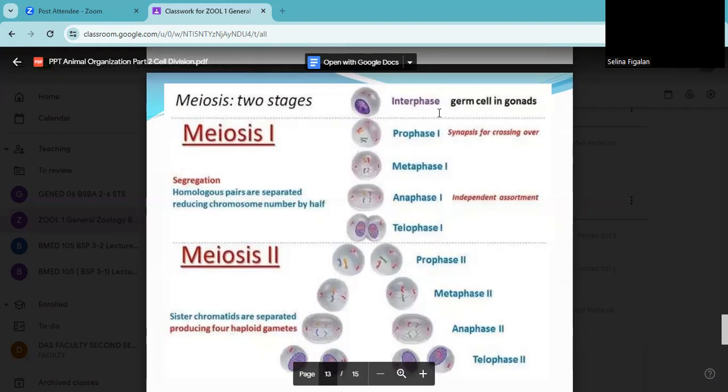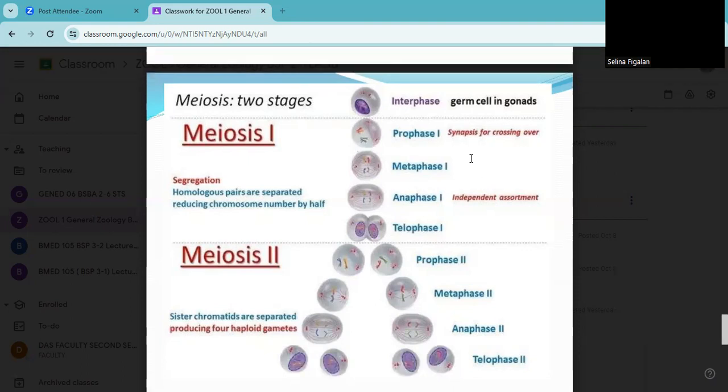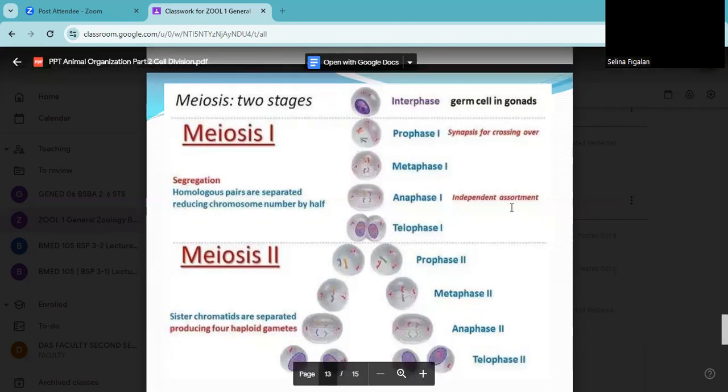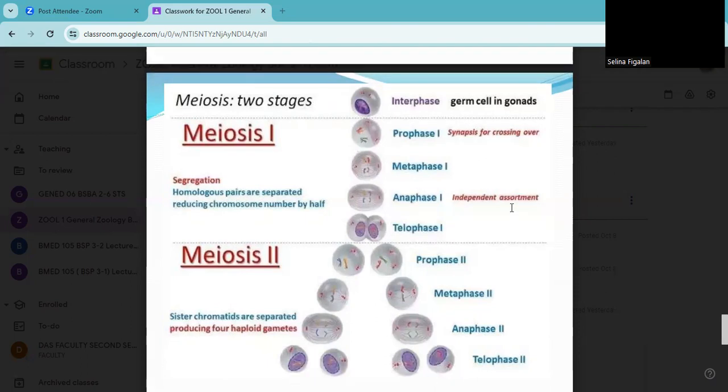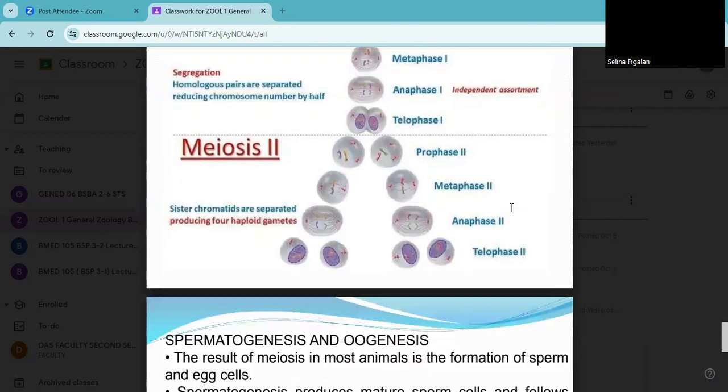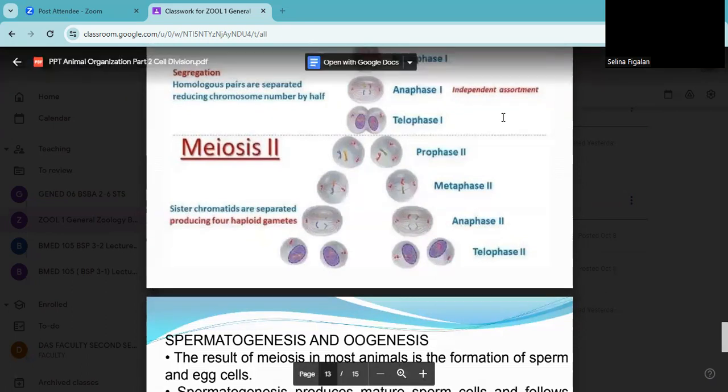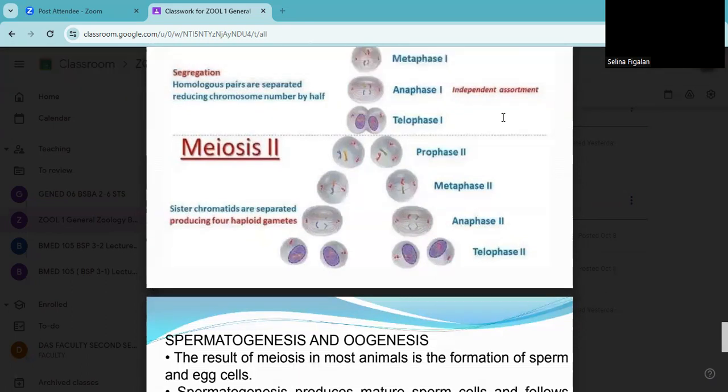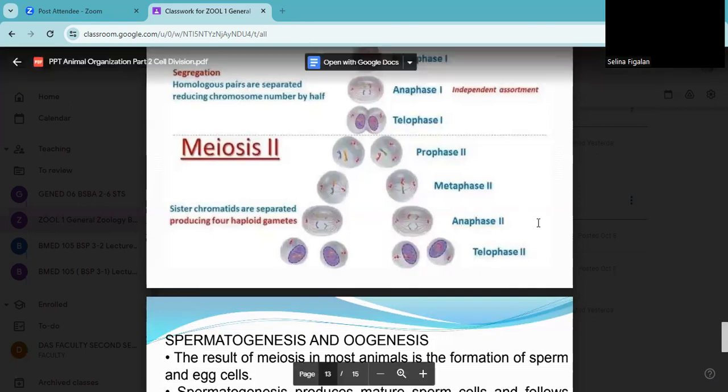So germ cell in gonads, okay, during the interphase, it replicates, it duplicates, it forms a prophase, and it forms two identical cells. So in your meiosis 2, this is a continuation of your two daughter cells here in your telophase 1. So kung meron kayong meiosis 1, meron din kayong meiosis 2. We will explain this tomorrow in your face-to-face.